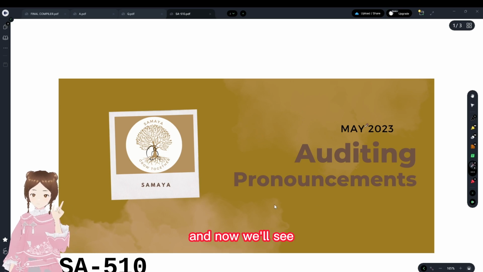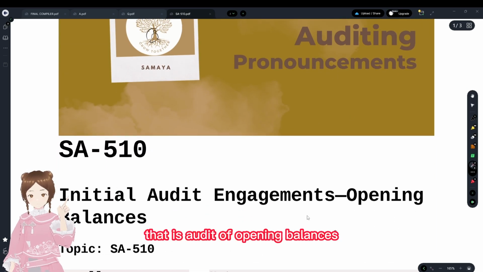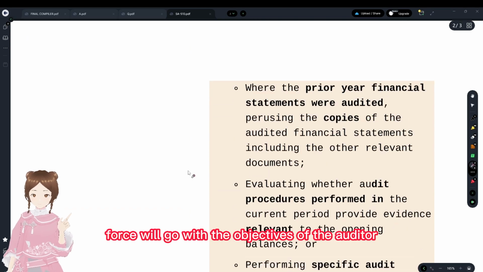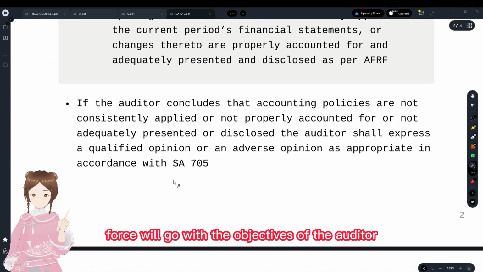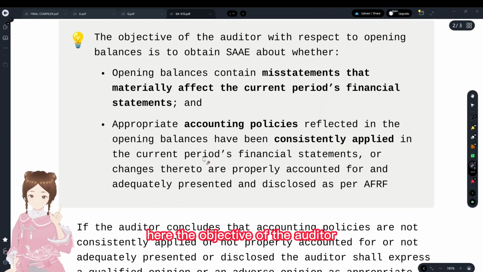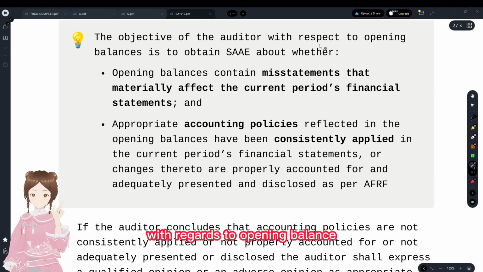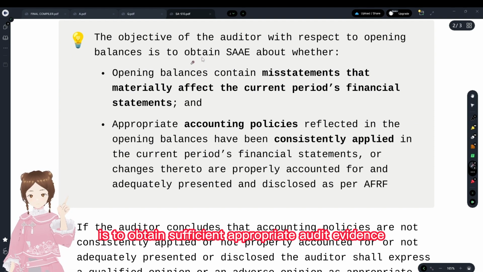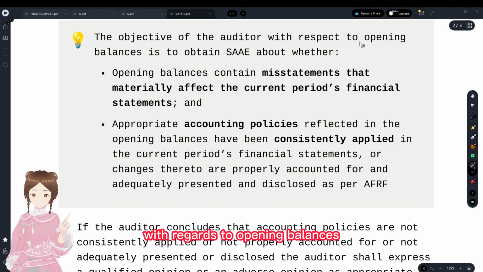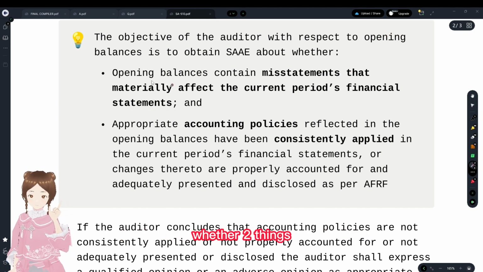And now we'll see SA 510, that is audit of opening balances. First, we'll go with the objectives of the auditor here. The objective of the auditor with regards to opening balances is to obtain sufficient appropriate audit evidence with regards to opening balances. Whether two things.